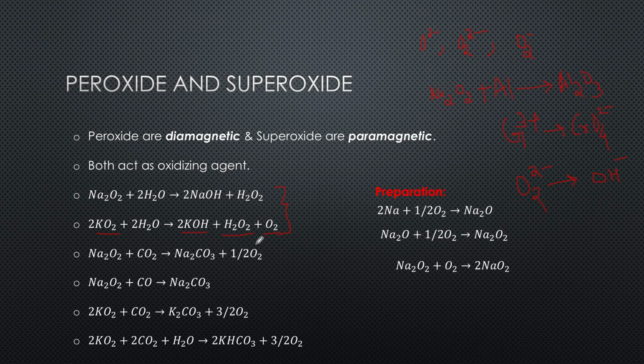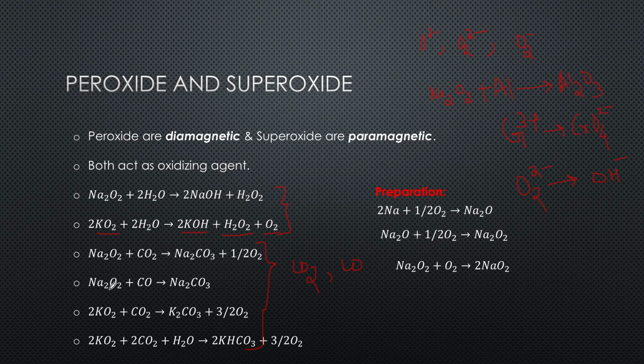Now, let us look at some very important useful reactions that these superoxides and peroxides undergo when they react with certain pollutants or greenhouse gases like CO2 or carbon monoxide. Peroxides, when they react with CO2, form sodium carbonate and oxygen.